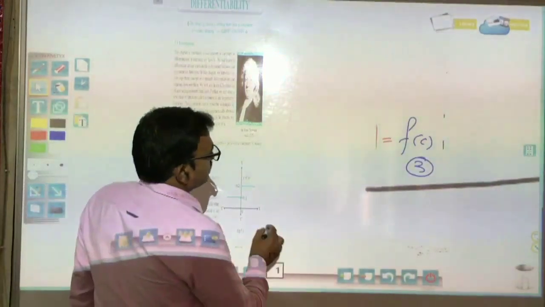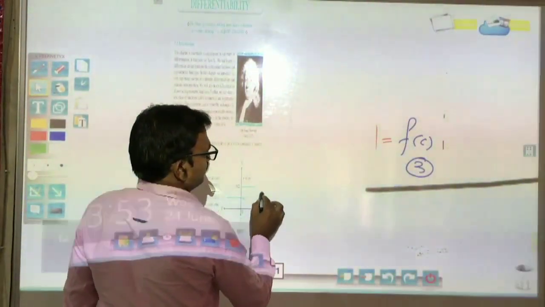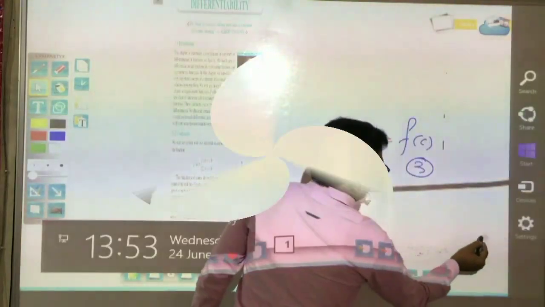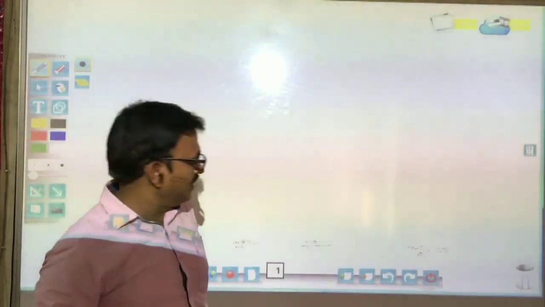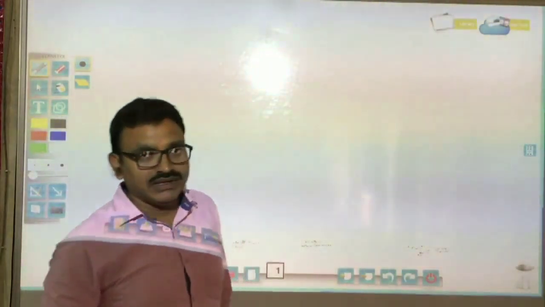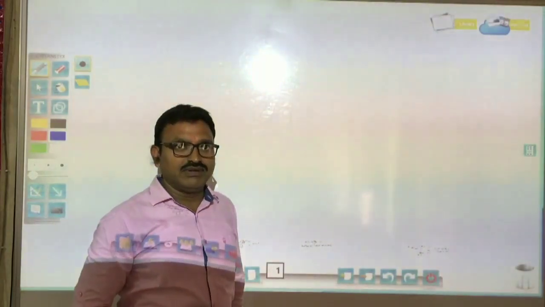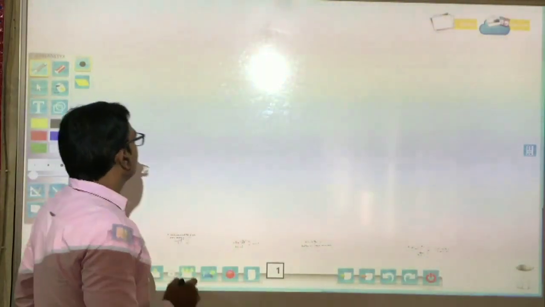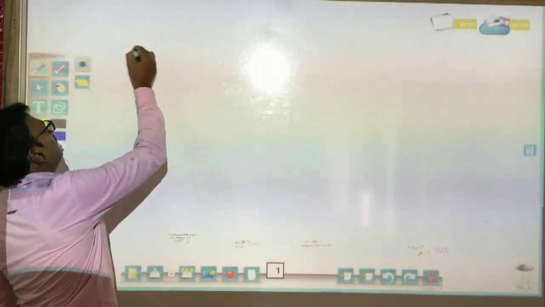Now we will solve some examples. Students, before solving some problems, we will recall the formulas of limits of class 11. So now some formulas you should write.